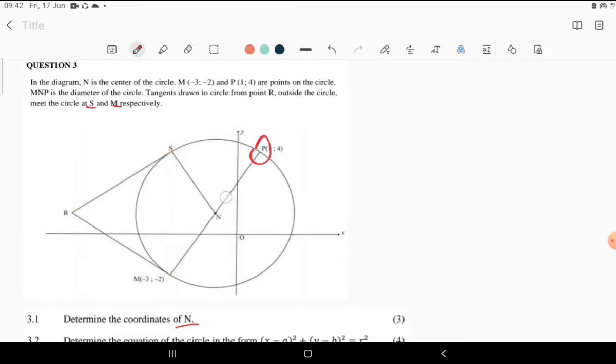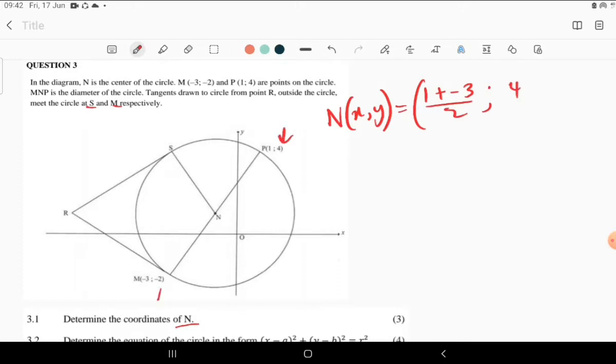The coordinates of N are x1 plus x2 divided by 2, then y1, which is 4, plus y2, divided by 2.